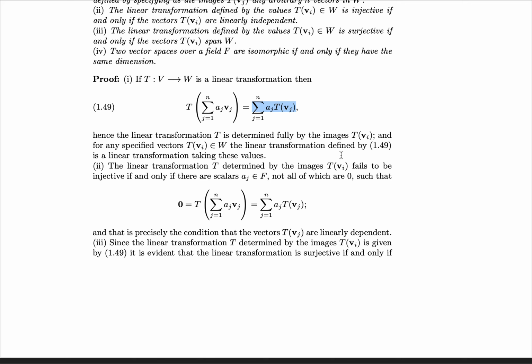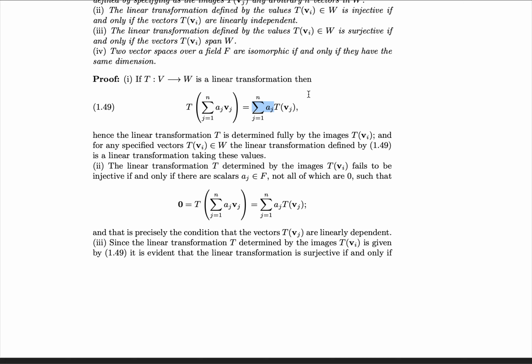To show that the output space covers all of w, you need to show that any w can be written in this form. But saying that this can be written in this form means that there exists some sum and some coefficients such that that sum and those coefficients give you that vector w.